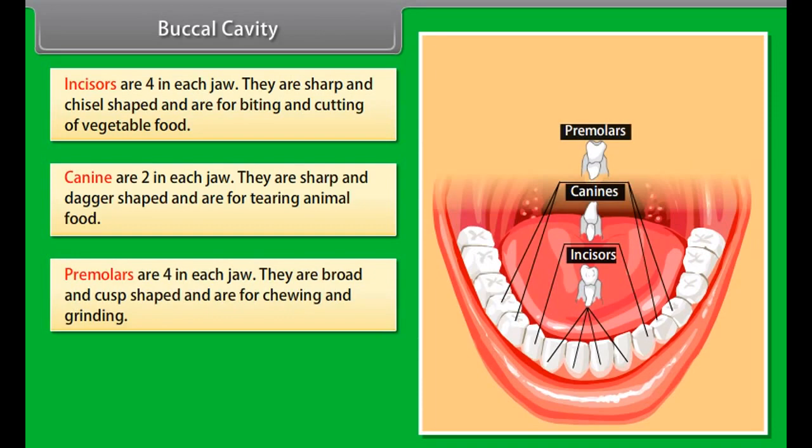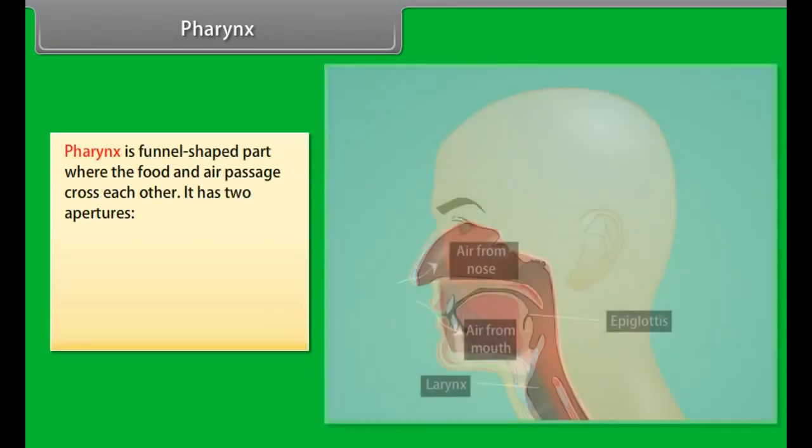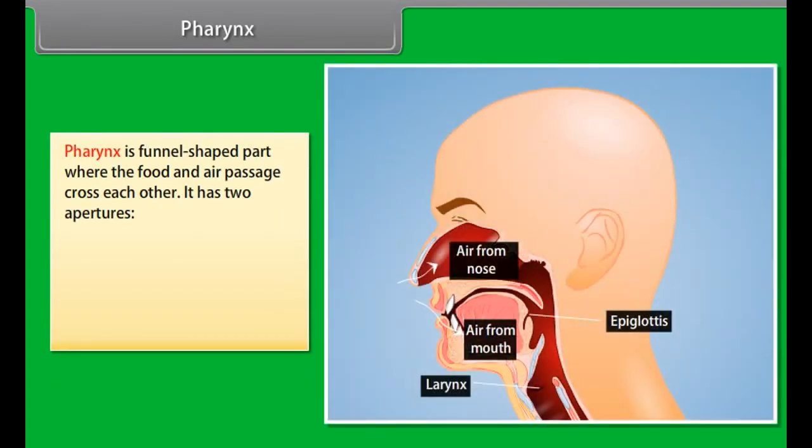In adult man, there are 32 teeth, 16 in each jaw. Teeth are of four types: incisors, canine, premolars, molars. Incisors are four in each jaw.